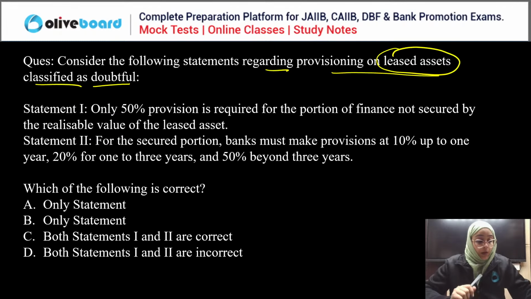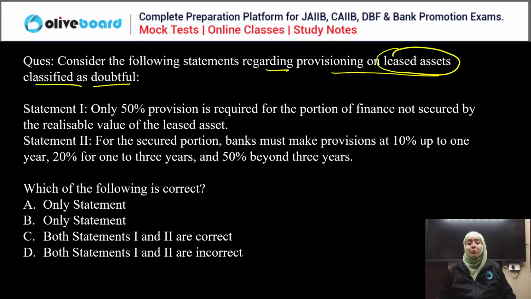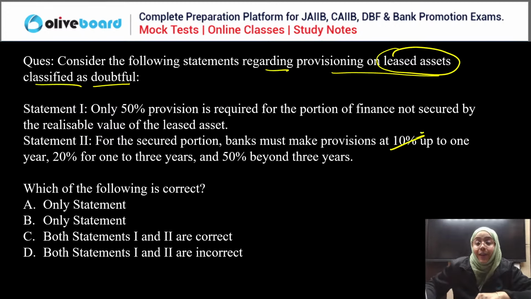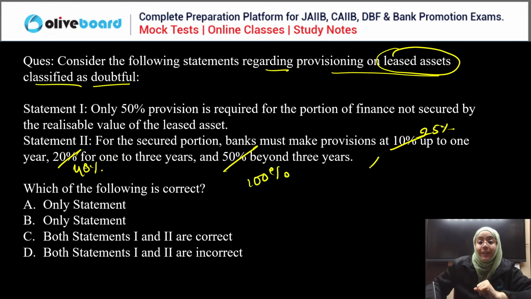Okay. Now the answer is coming like B is the correct one. For the secured portion, the bank must provide the provision of 10% up to 1 year. If you all remember, up to 1 year it is 25%, between 1 to 3 years, 40%, and more than 3 years, it is 100%. So that statement is wrong.